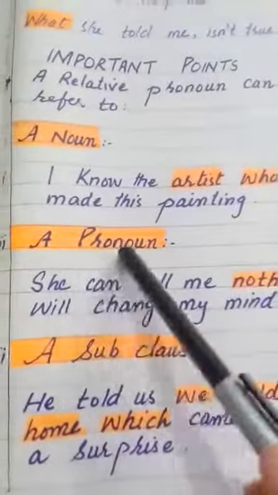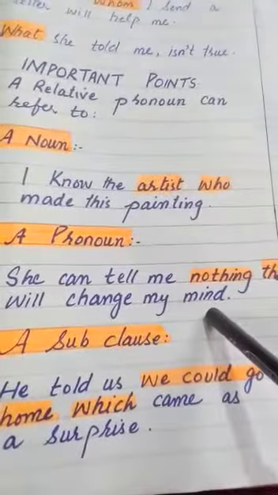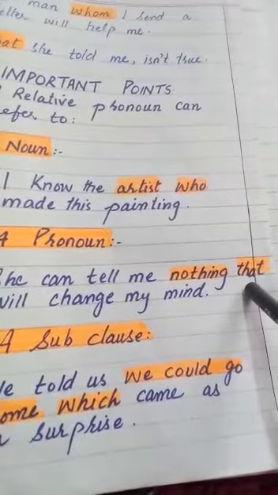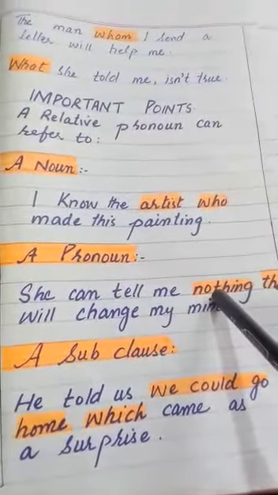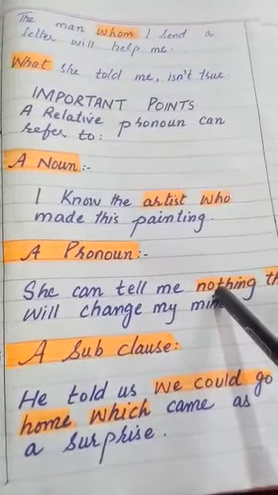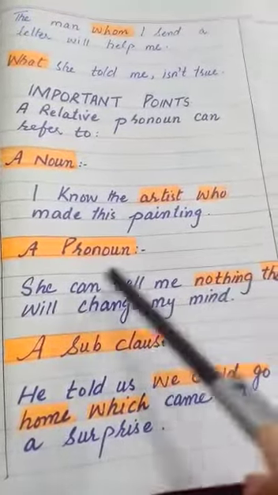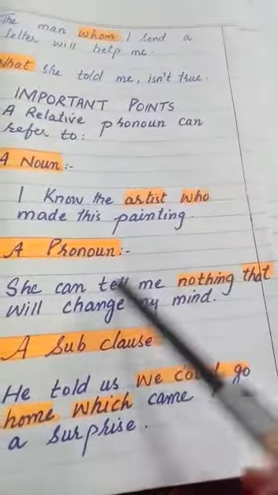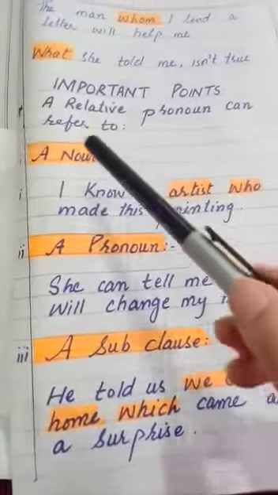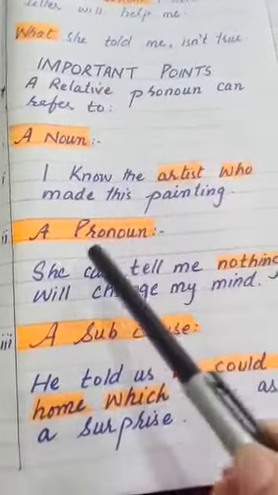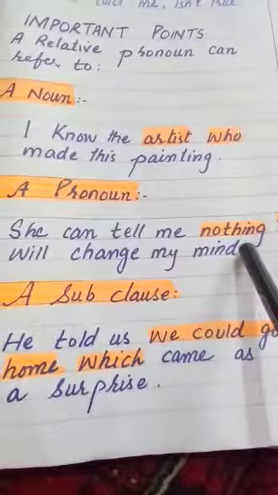Similarly, a pronoun. She can tell me nothing that will change my mind. In this sentence, "that" is a relative pronoun and it is referring to this "nothing", and nothing is what? Nothing is a pronoun. If you remember, which category is this? We just read about that. It is an indefinite pronoun. So "that" is a relative pronoun, and "nothing" is an indefinite pronoun. According to this definition, a relative pronoun can refer to a pronoun.